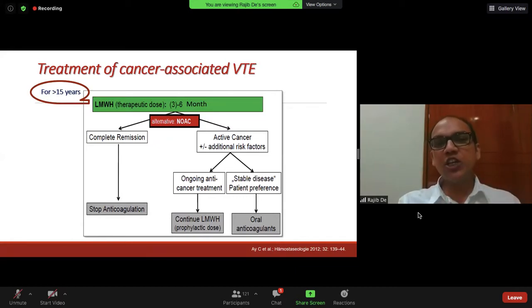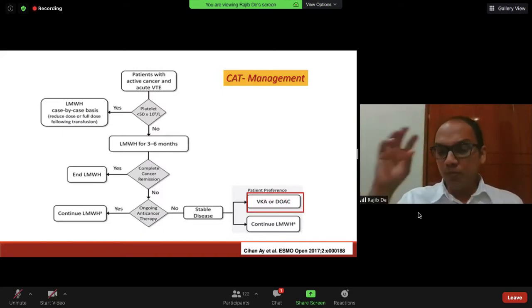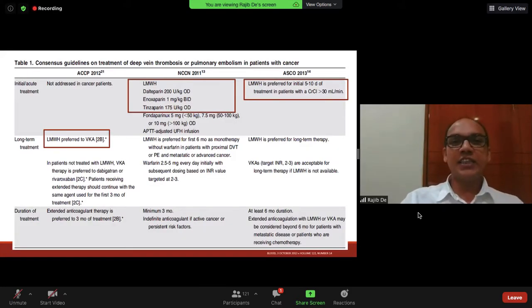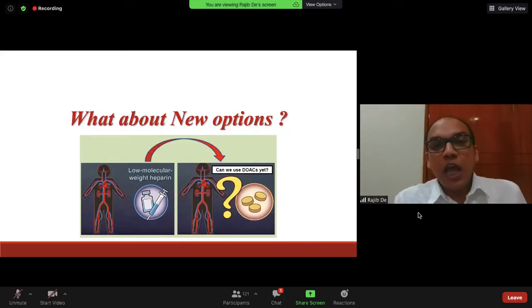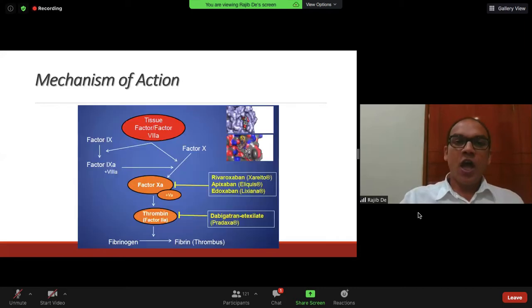But now there is an emerging role of the new direct orally acting anticoagulants. The ESMO guidelines in 2017 also don't put much importance on DOACs. And these different standard guidelines put LMWH as the first line of therapy for the management of VTE. Now, what about these new options, the direct oral anticoagulants? They directly inhibit factor 2A thrombin, like dabigatran, or they directly inhibit factor 10A, like rivaroxaban, apixaban, and edoxaban.